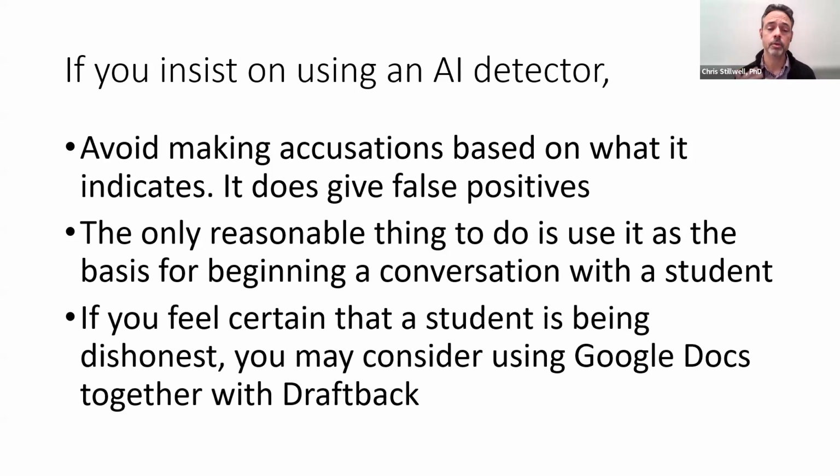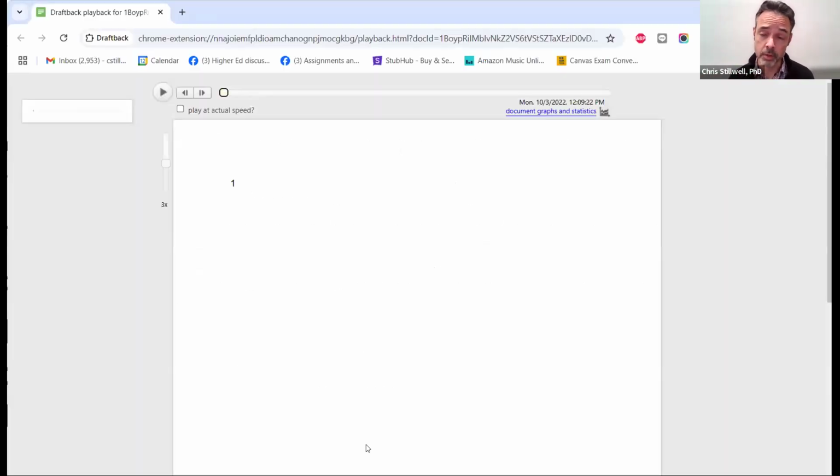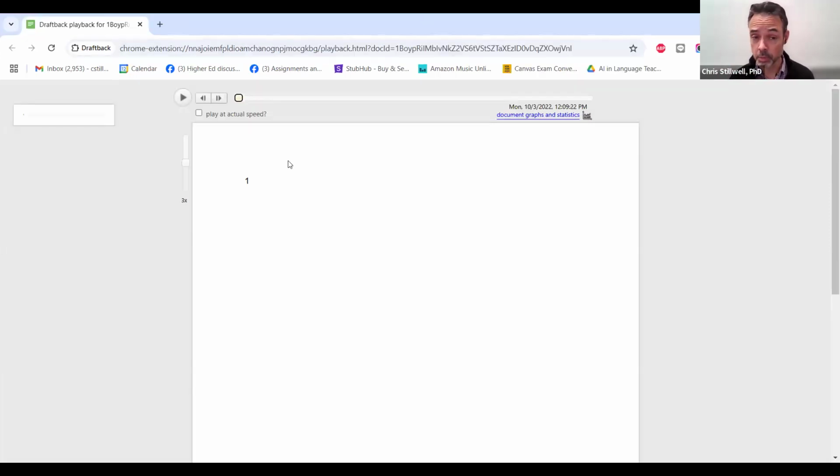Now, if you feel certain that a student is being dishonest, you may consider using something like Google Docs together with an add-on. I'm going to give an example of Draftback, but there are various options for this. But basically, the idea here is we can use something like Google Docs, where the student is an editor and the teacher, myself, we are both editors. And as an editor myself, I can use a Chrome extension called Draftback, and I can look at their work and I can see their process.